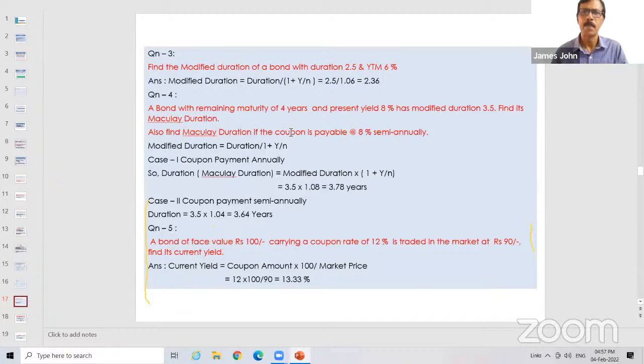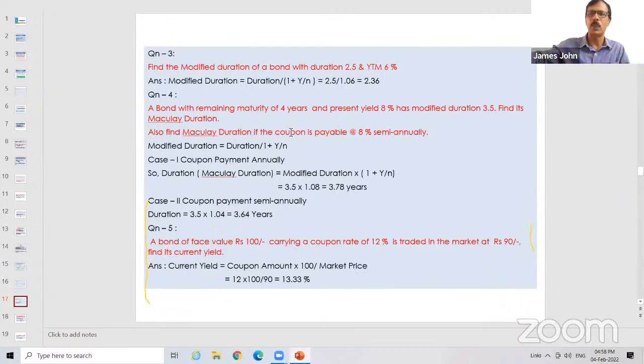YTM is the market rate, no? YTM is not the market rate. YTM is yield to maturity. It is the yield a person gets if he holds the bond till its maturity. Yield is what he is getting now. Yield to maturity and yield are different. Current yield is the market rate of interest. You cannot say YTM is the rate of interest. What is YTM? I have given the definition. It is the rate at which the future cash flows are discounted. At what rate the future cash flows will come, that rate we call YTM.